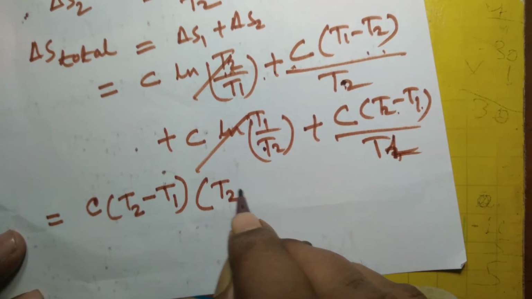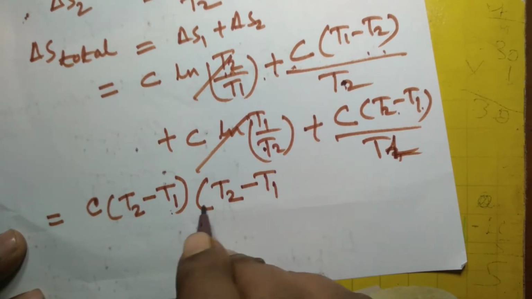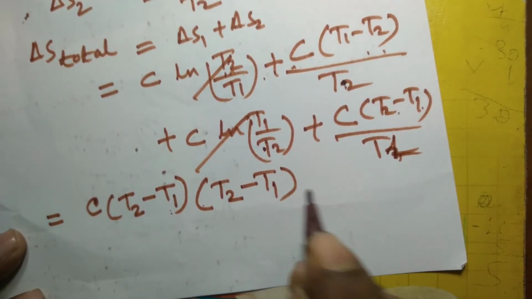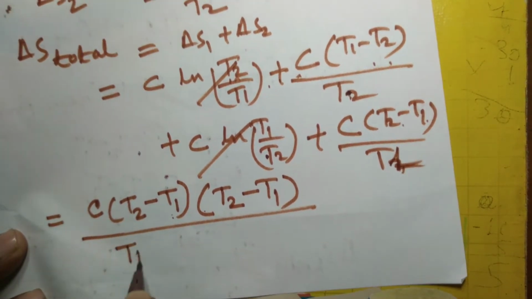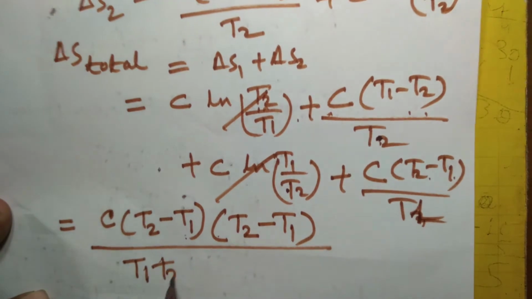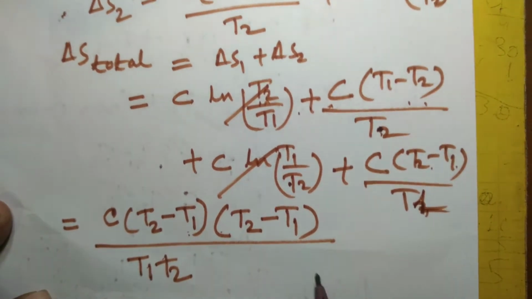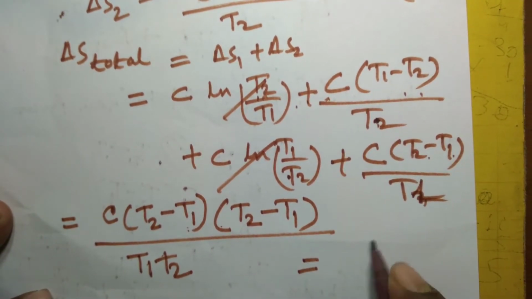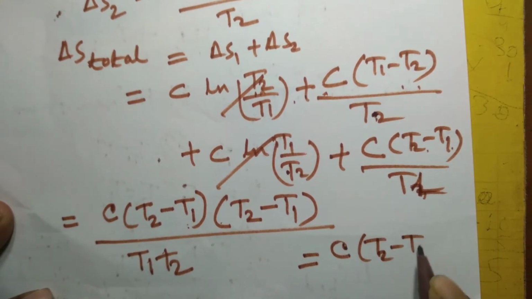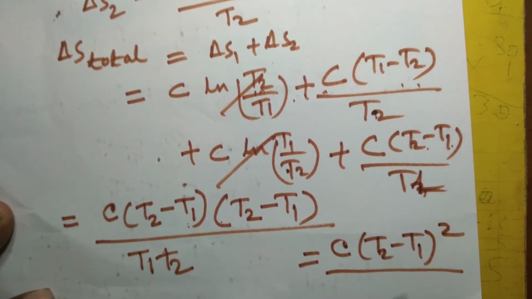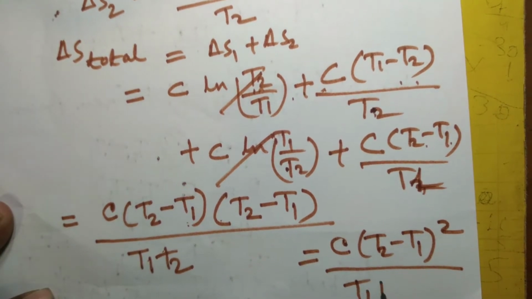On being added, this becomes C T2 minus T1 multiplied by T2 minus T1 divided by T1 T2, and this becomes C T2 minus T1 whole square divided by T1 T2.